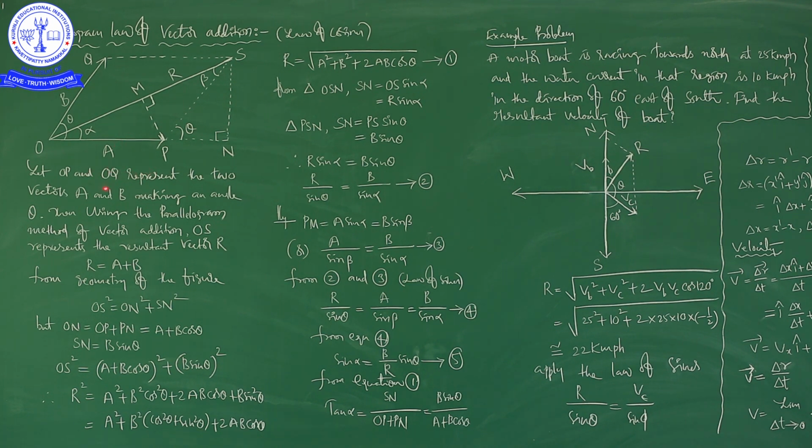Let OP and OQ represent the two vectors A and B making an angle theta. Then, using the parallelogram method of vector addition, OS represents the resultant vector R. R is equal to A plus B.